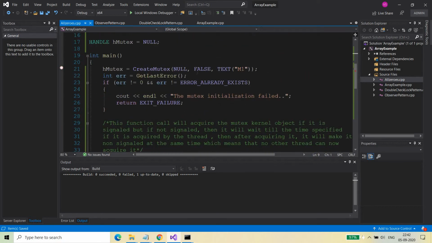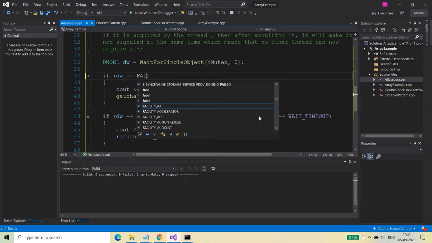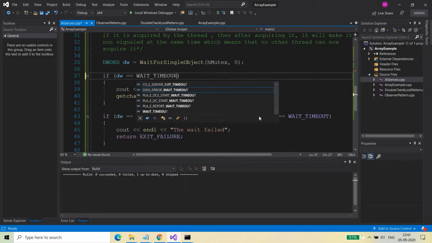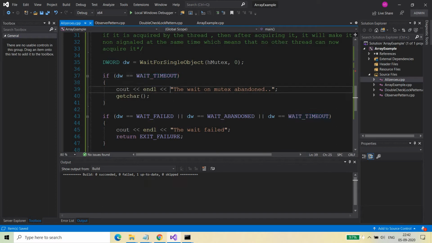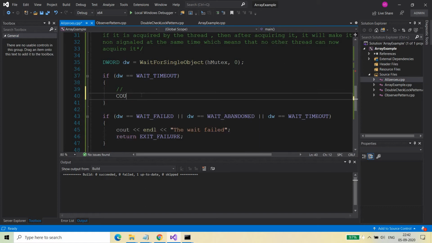In the previous video, we created one application of which only one instance will be running, and it used a wait timeout. If the wait was timing out, then the wait was failing, so I just need to remove this and return from here. On wait fail, just print the message.